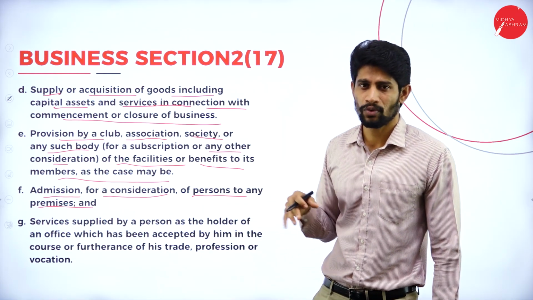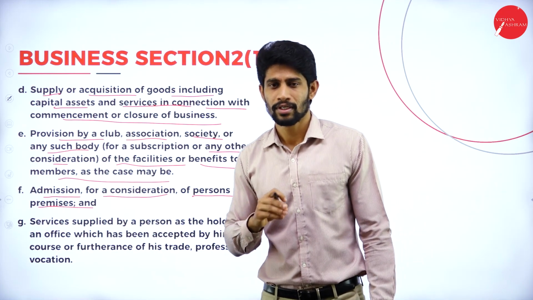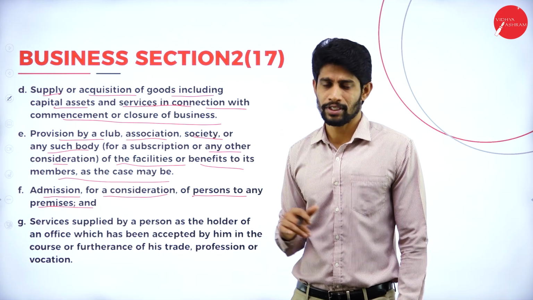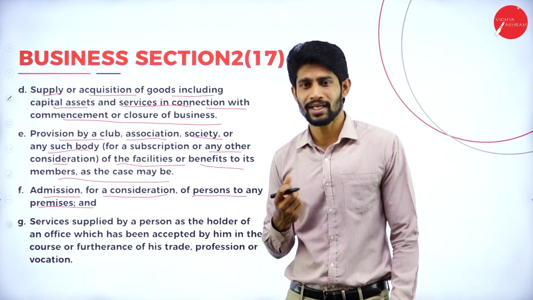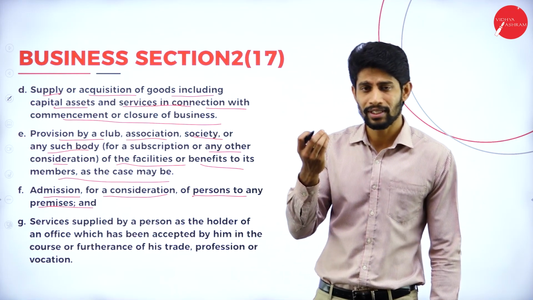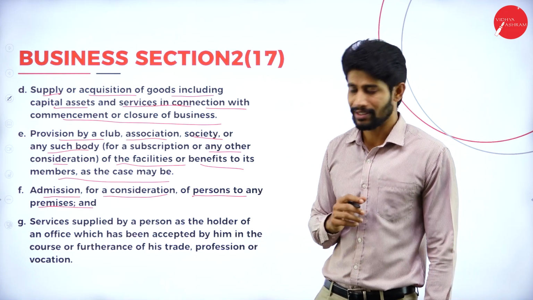So you have a park. What will you do? You collect 20 rupees to let a person enter the park. So you are going to collect 20 rupees as entry fees from that person. So that is also called a business.